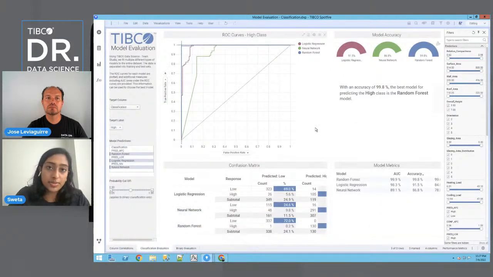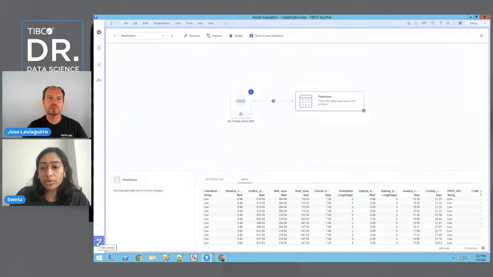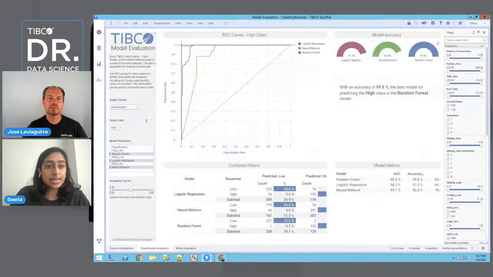Now, the other template that comes from that community page is our classification template. So this one is now focused on classification machine learning algorithms. We have the same data source, the UCI energy efficiency. In this case, what we went ahead and did is transform heating load into some type of binary outcome. So instead of having numerical values for heating load, we now have either high or low.